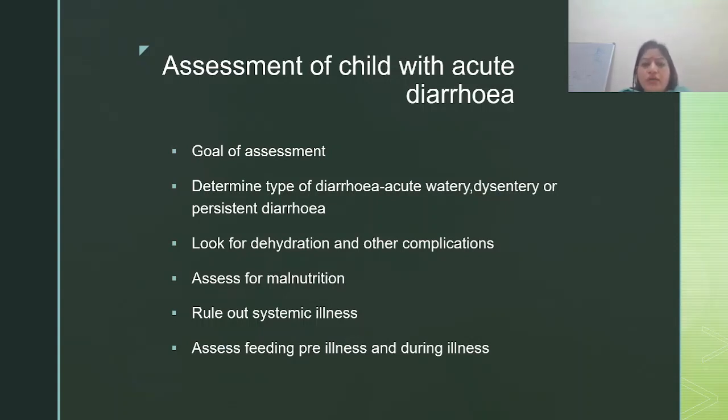First of all, understand what the goals of assessment in this child are. Number one, determine the type of diarrhea. As I told you, determine whether this is acute watery diarrhea, or it has blood so it is dysentery, or it has persisted for more than 14 days so it is persistent diarrhea. So first label the type of diarrhea in your diagnosis.